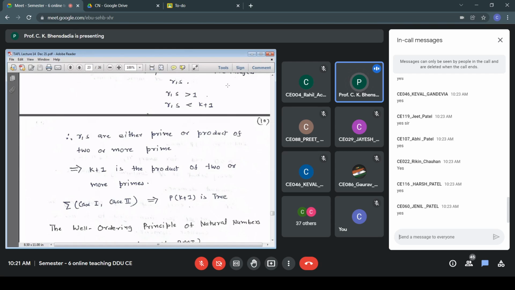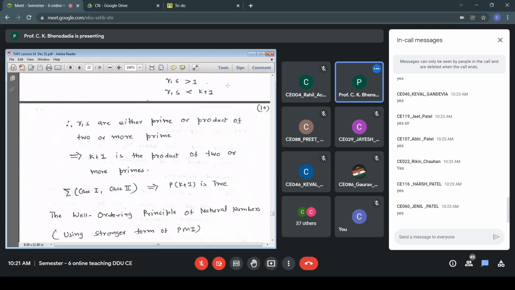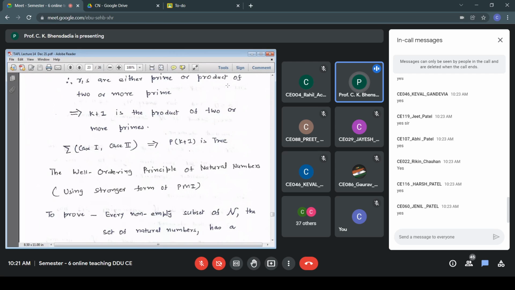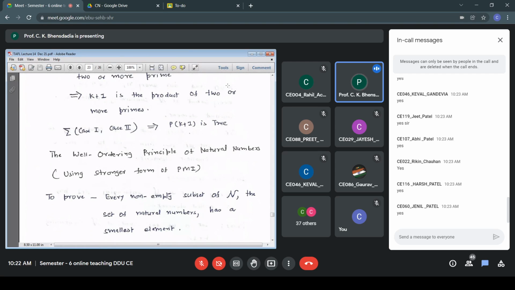It's a big name, otherwise it's actually a very simple statement. What is the principle? Every non-empty subset of N, the set of natural numbers, has a smallest element. Very, very simple statement actually. The Well ordering principle of natural numbers is a very big name, but actually a very simplified statement.